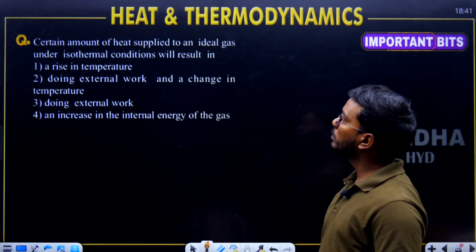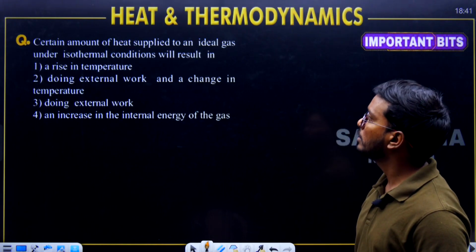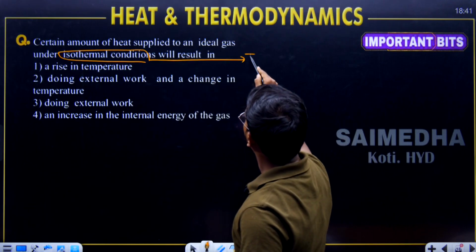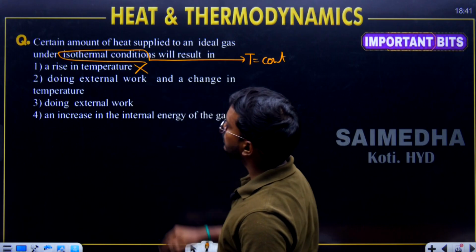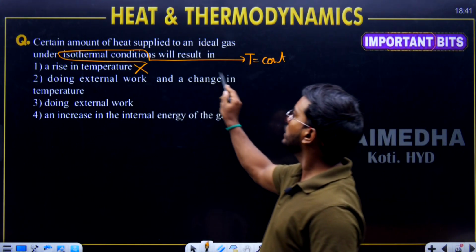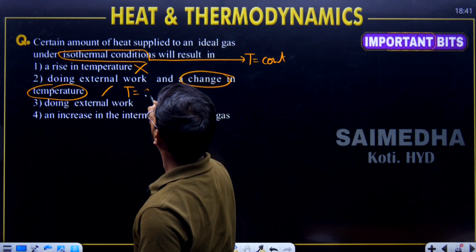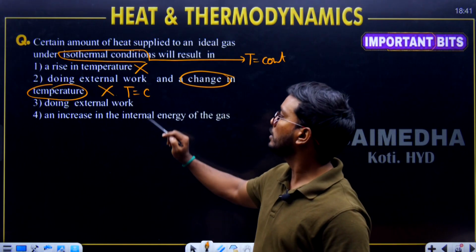Certain amount of heat is supplied to an ideal gas under isothermal condition, which results in what? Isothermal process. Isothermal temperature is what? Constant. So rise of temperature is a wrong answer. Change in temperature is also a wrong answer, because temperature is constant. Doing some external work, yes, work is going to be done.